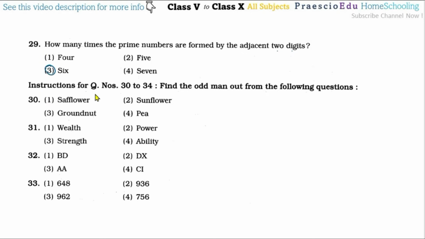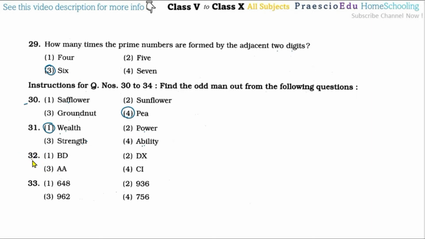Then question number 30 to 34, a common instruction is there: find the odd man out from the following. Question number 30: safflower, sunflower, groundnut and pea. Pea is not an oil seed, so that's why option number 4 is the correct one. The others are oil seeds. Question number 31: wealth, power, strength and ability. Here power, ability and strength are synonyms, but wealth does not belong to these 3 words, so option number 1 is the correct one.